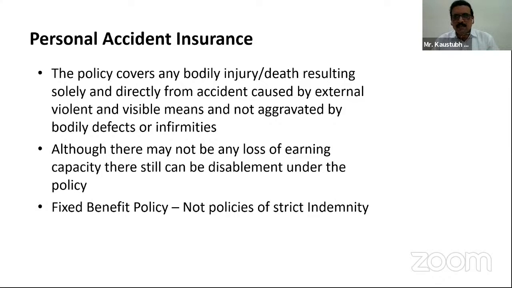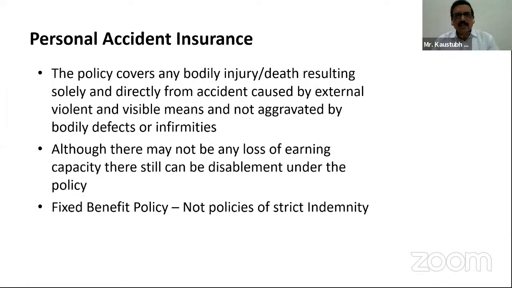These visible means are those that you can visualize. What is external? That is not any internal part, that is, any sickness. Internal sickness is not termed as an accident. So external, violent and visible means, and not aggravated by bodily defects or infirmities.